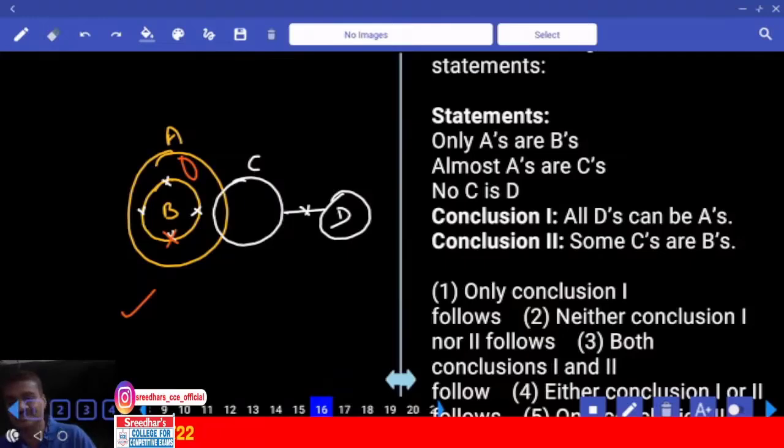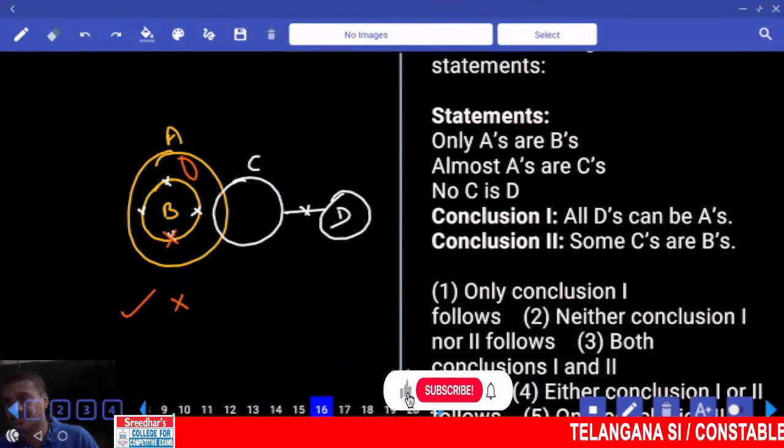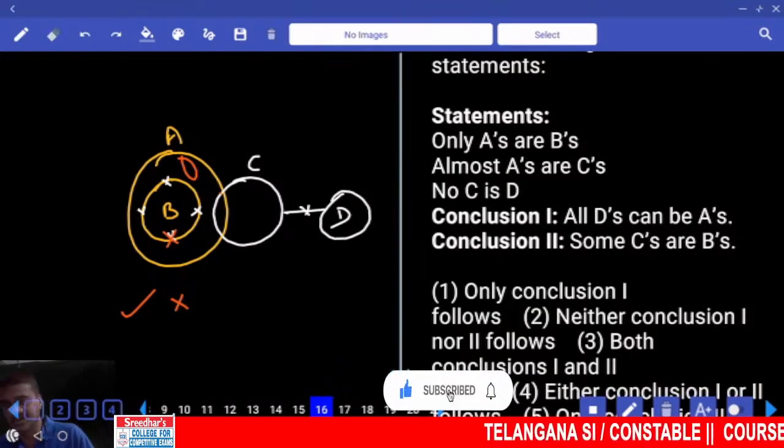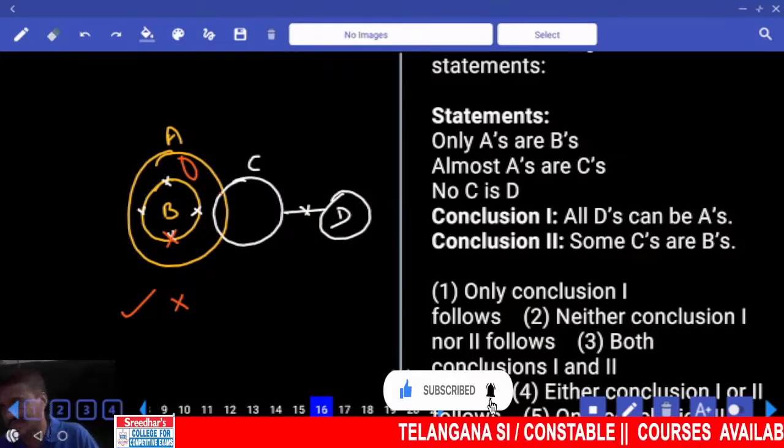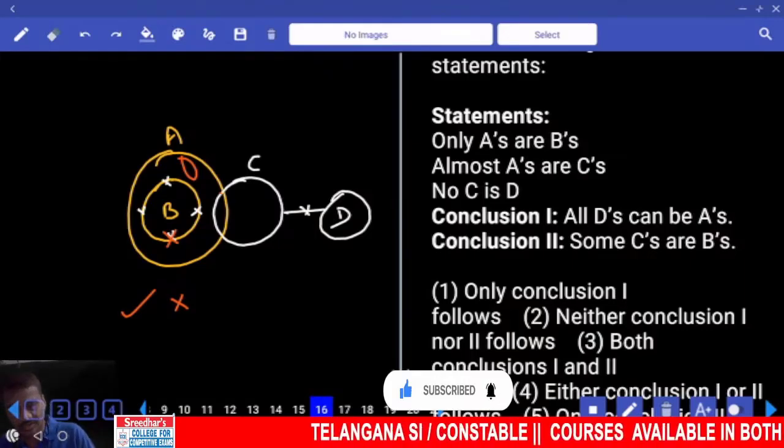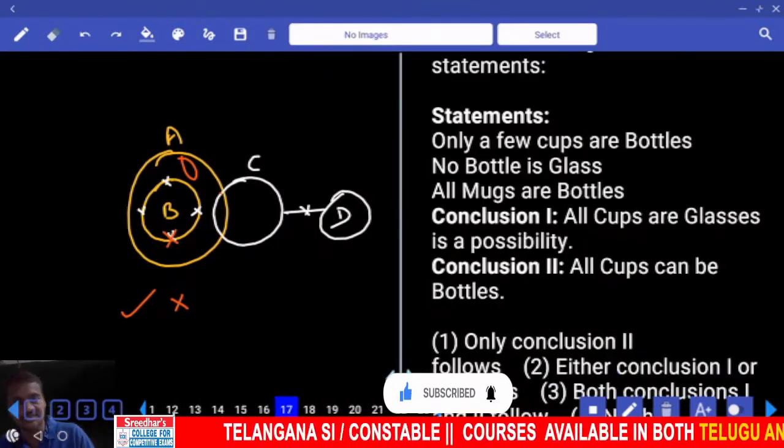Some C's are B's. Is it true or false? Some C's are B's is a possibility, true or false? Then also it is false, because B cannot be intersected with anything else. Then what is your answer? Only one. Only one, choice one, question number 16.